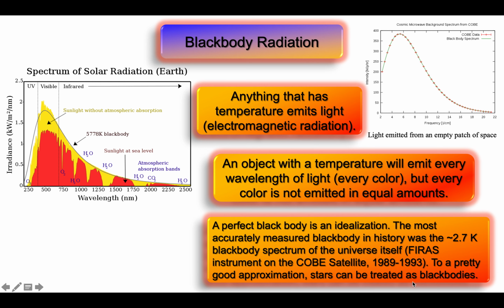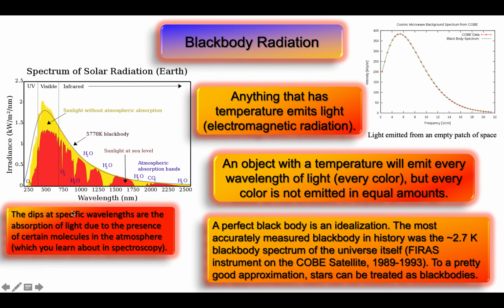The valleys in the red plot are due to the presence of various gases in the Earth's atmosphere. Light coming from the sun with a wavelength of around 750 nanometers will be absorbed by oxygen in the Earth's atmosphere. Light with a wavelength of around 900 nanometers will be absorbed by water vapor, and so on. The physics responsible for the valleys on the red plot is the same physics as responsible for the creation of spectral lines when you take an absorption spectrum.